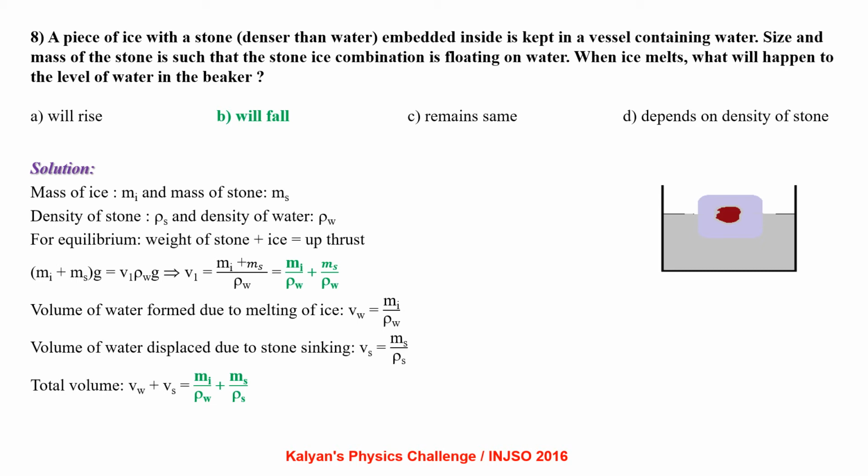Volume of water formed due to melting of ice, Vw equals Mi by ρw. Volume of water displaced due to stone sinking is Vs equals Ms by ρs. So the total volume is Vw plus Vs, that is Mi by ρw plus Ms by ρs. So from the two volumes we can see the water level is going to fall.